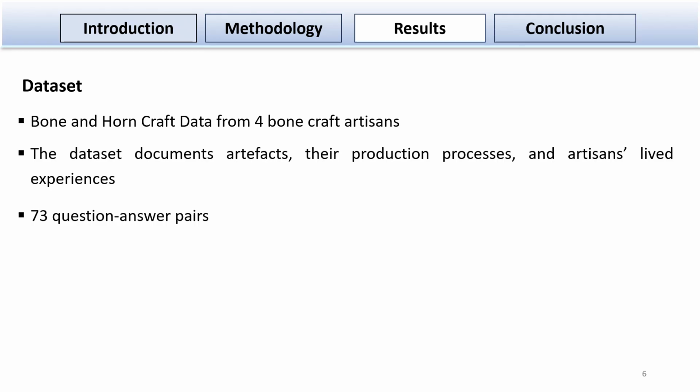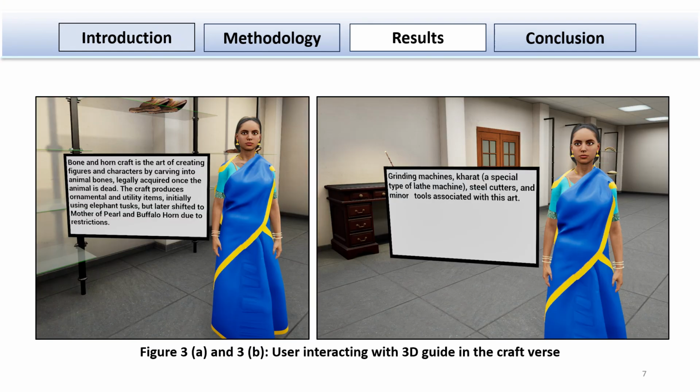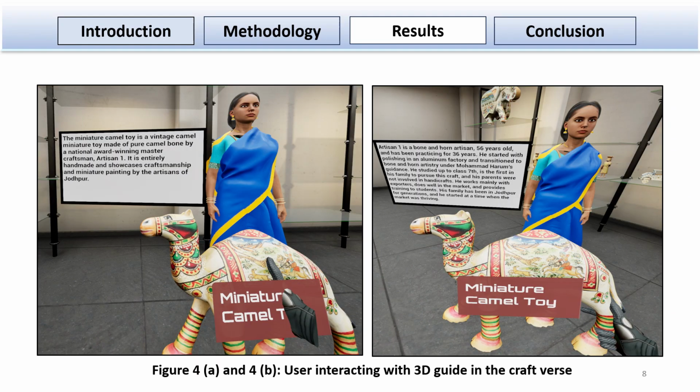Next, we have results. For the data, we have Bonecraft data from the 4 artisans, and in total, we have 73 question answer pairs. Now I'm showing you a few snippets from the Craftverse. The first one shows the user asking what is Bonecraft, and the next asks what tools are used. In the next, a user grabs an artifact and asks who made the artifact. Our model is correctly answering all the questions.